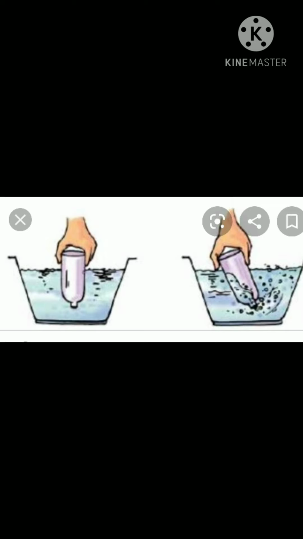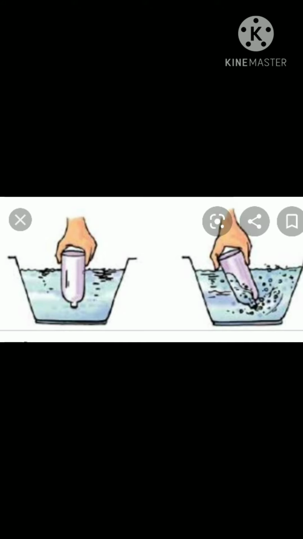Place the glass upside down on the water. We cannot fill the glass with water as air is present inside the empty glass. As I told you, air is everywhere, so the empty glass is also filled with air. So air occupies space.